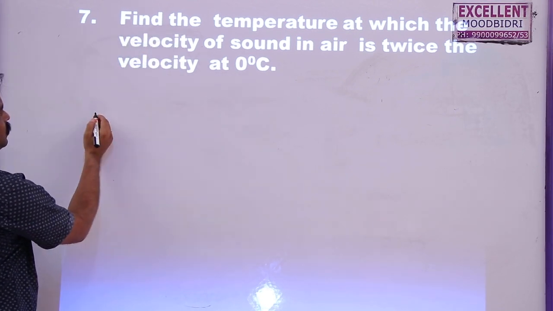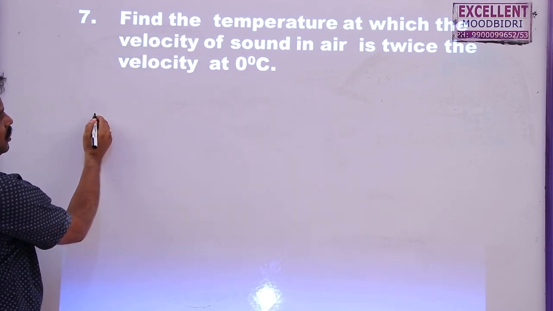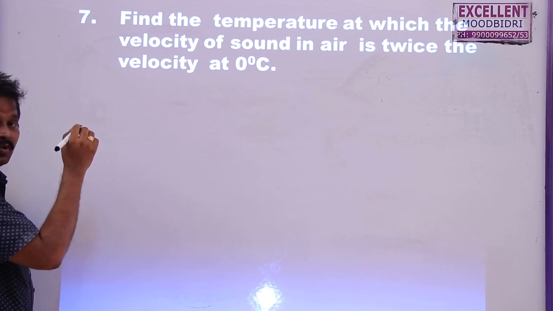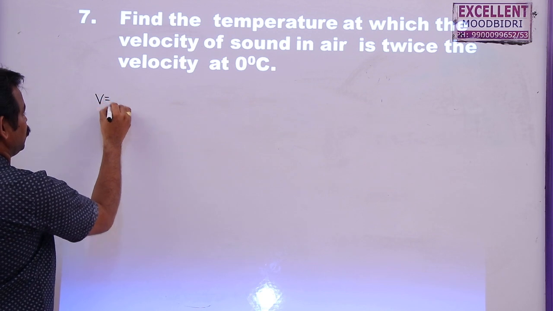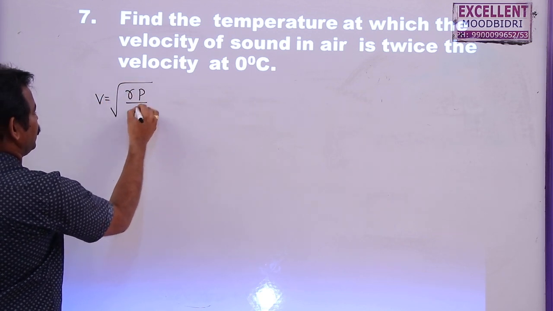Find the temperature at which the velocity of sound in air is twice the velocity at 0 degrees. According to Newton's law, V is equal to root P by rho. But according to Laplace's formula, V is equal to root gamma P by rho.